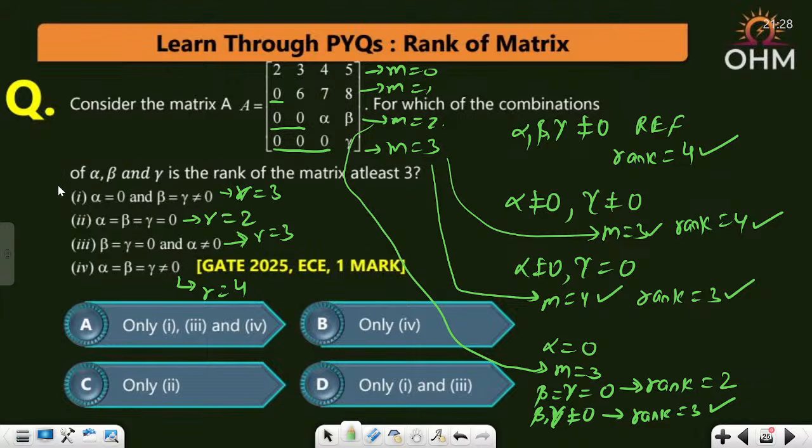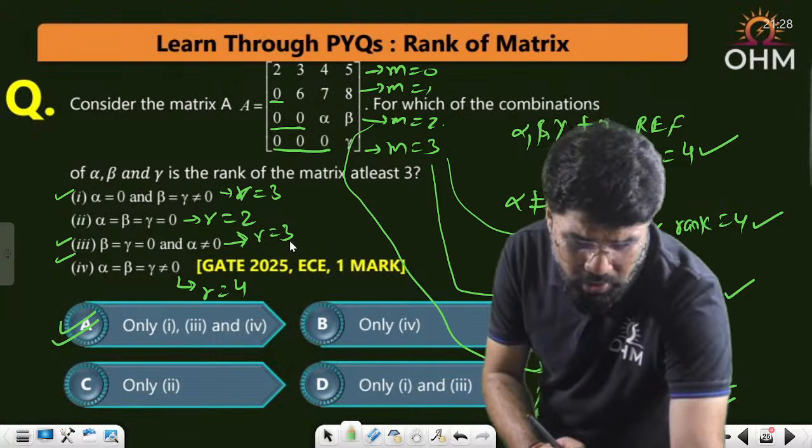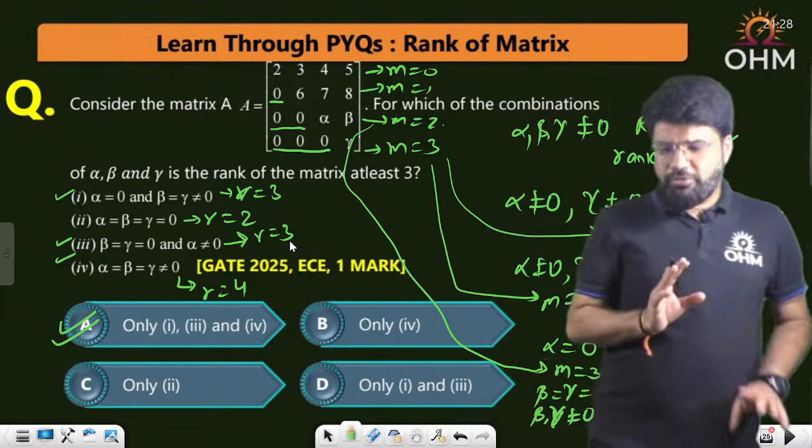So what is to be taken? First, third and fourth, option number A. First, third and fourth will ensure that the rank of the matrix is at least 3. This question, just a second, yeah. This question I have solved purely on the analysis of the row echelon form.